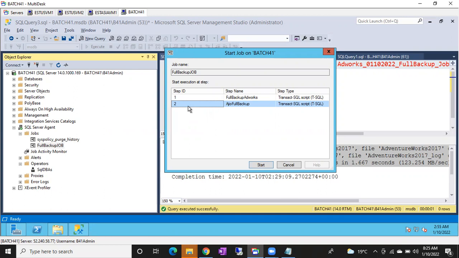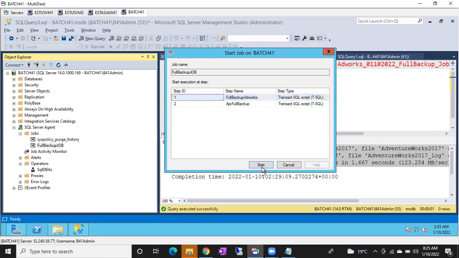Okay, so now tell me, that is clear, right, everyone? If some jobs, maintenance jobs, fail, you have to start from the failed step only, not again from the beginning. If some application-related jobs fail, then you have to start from step one. So you can choose which step you want to start. If I start from step one, guys, tell me, will this job succeed or fail? Tell me, guys. Successful. Okay, everyone, good.